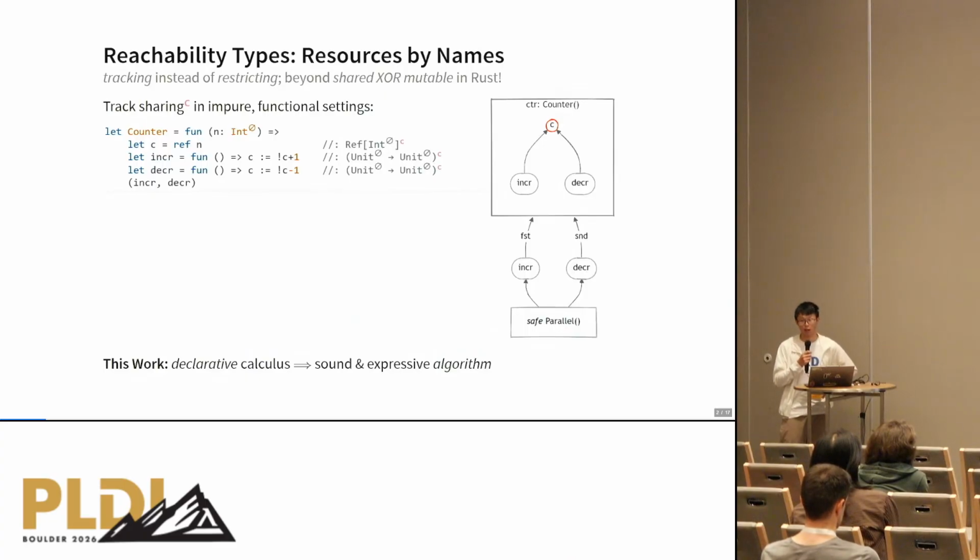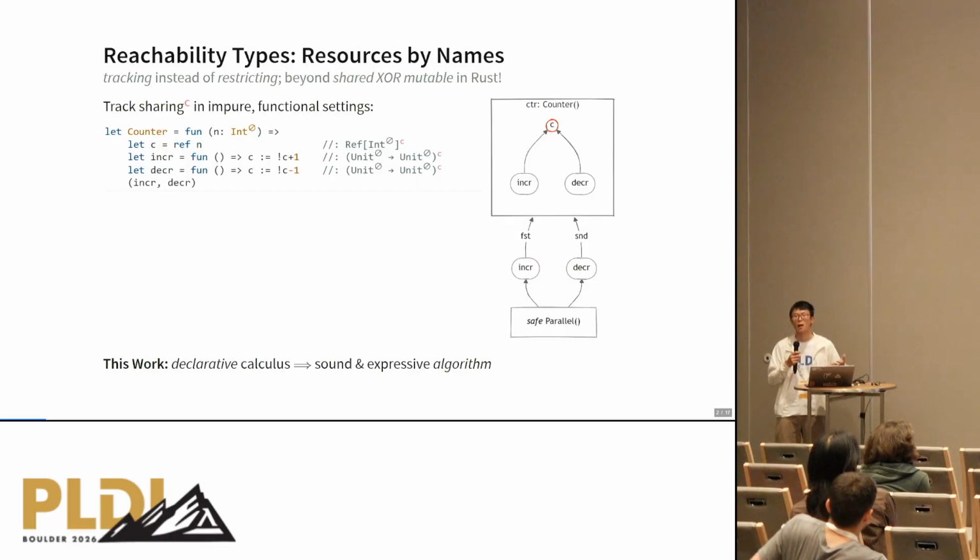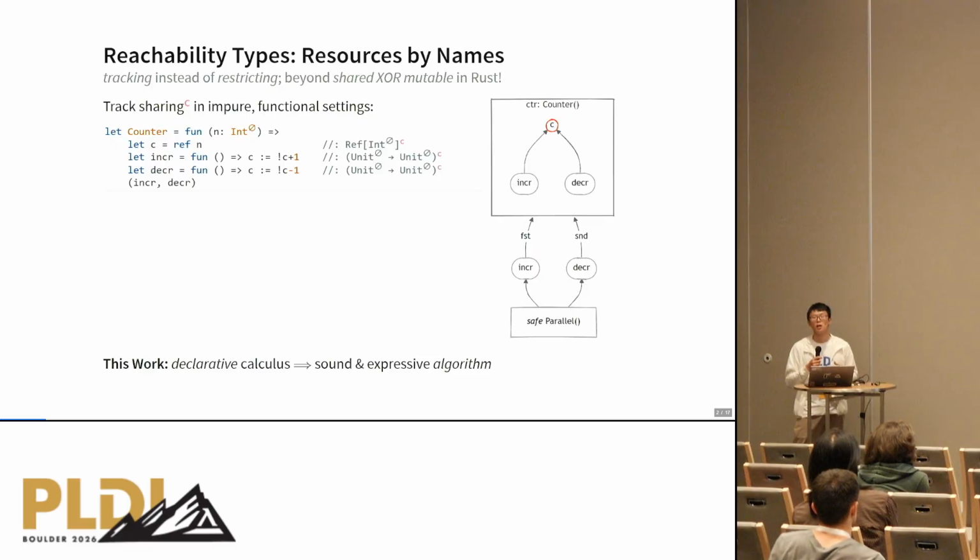What are reachability types? So basically this is a type system where we want to reason about resources via variable names. Our goal is that we track the sharing of resources instead of restricting the sharing. And the goal is that we want to achieve better expressiveness in comparison to, for example, the statically safe fragment of Rust, which strictly enforces the shared XOR mutable principle.